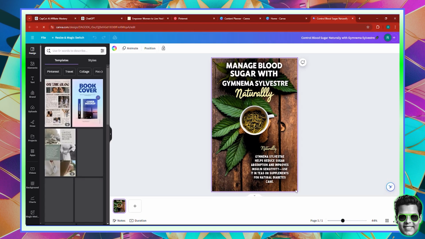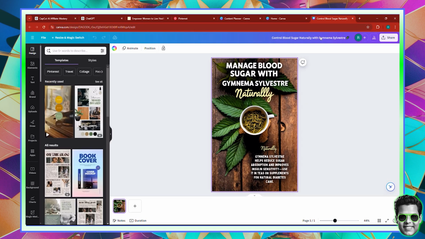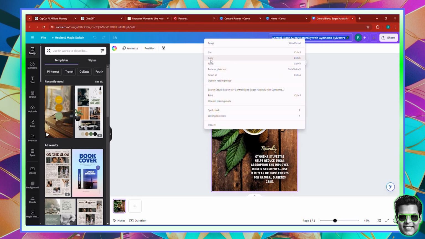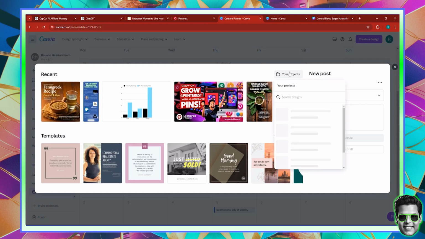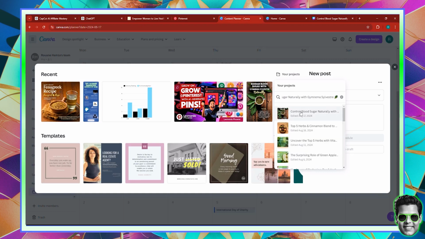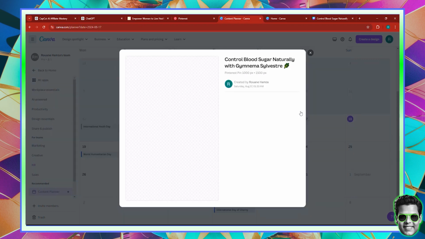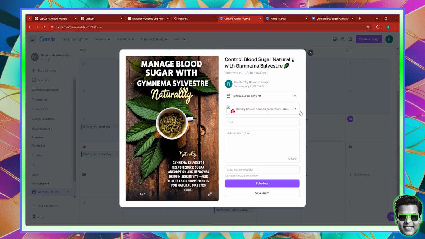So if I want to schedule this pin, I have to know the precise name of the pin. So this is the name I've used for the pin. So I'm going to copy it precisely. Then I'm going to go back to the content planner. Now here, you have the option to click on your project like this. And once you do that, you have the option to search for something by name, right? So if I search, it's going to give me the exact post that I need, and I'm going to click it.